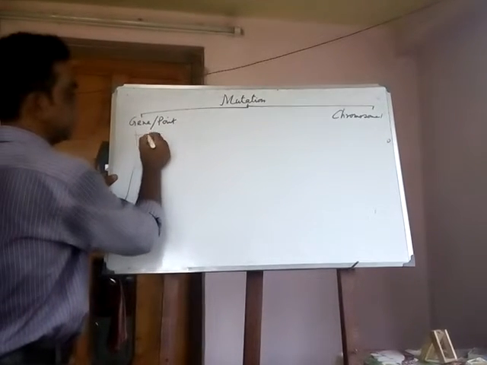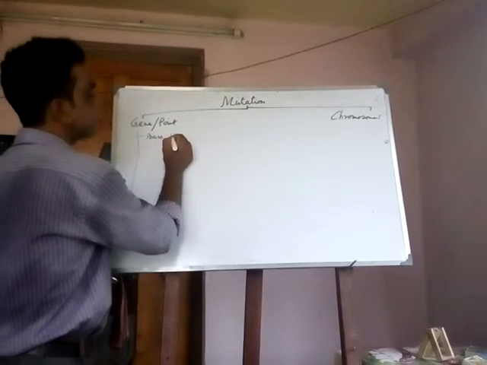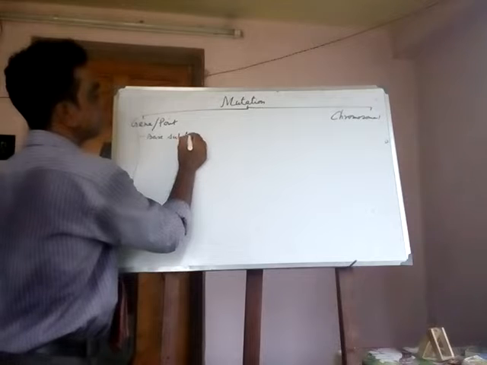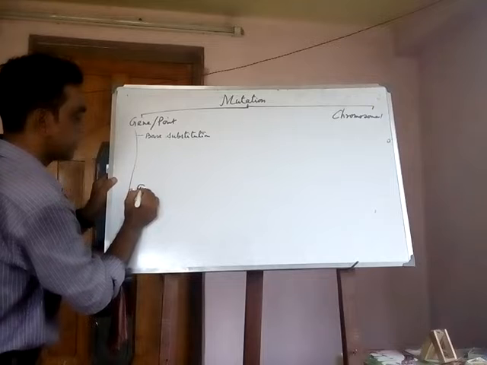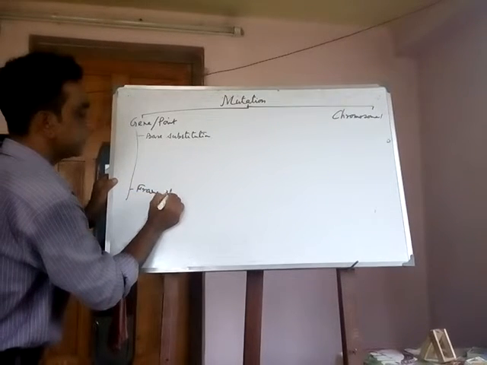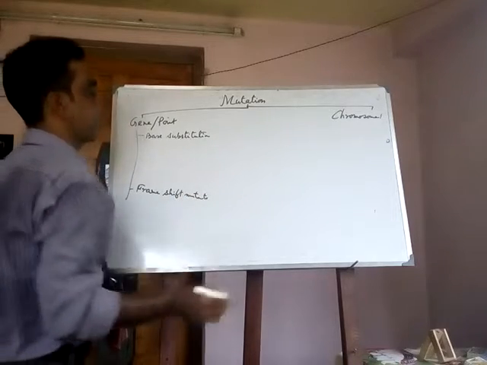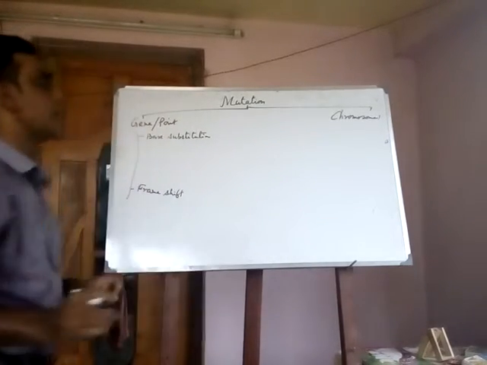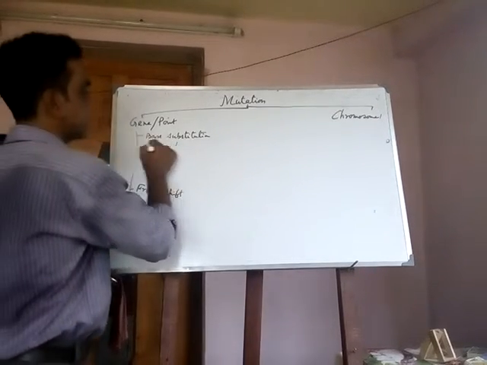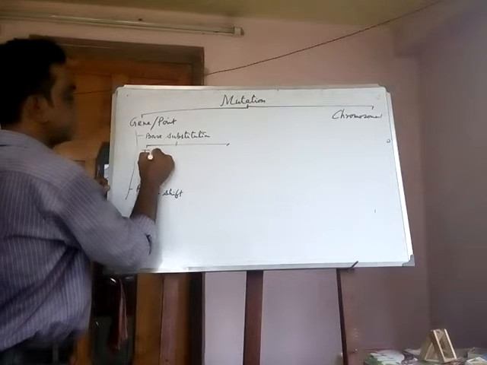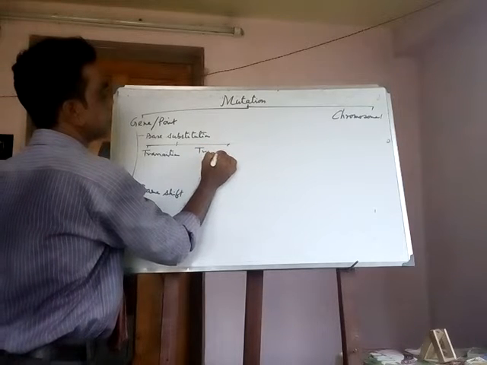Point mutations are of two types. One, base substitution. Another is frame shift mutation. Base substitution and frame shift mutation. Base substitution is of two types, that is transition and transversion.